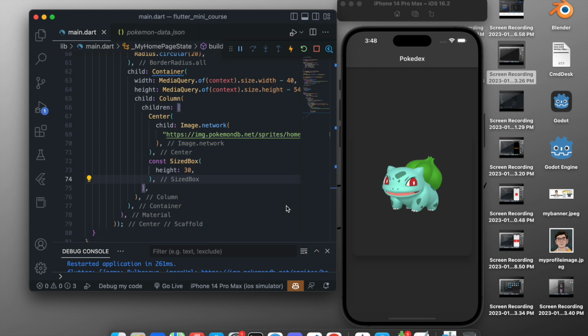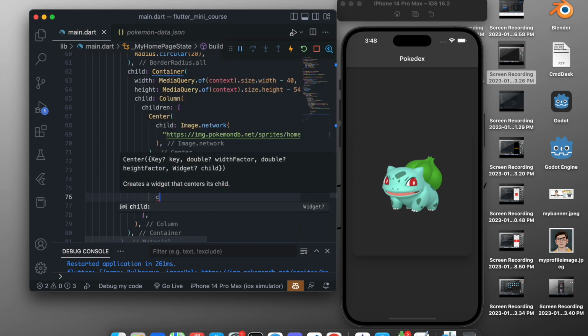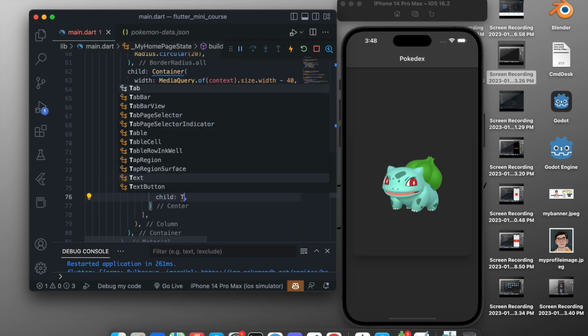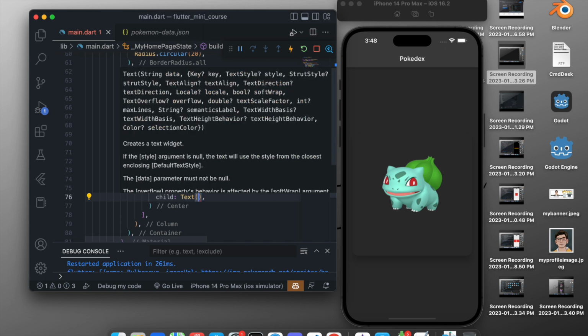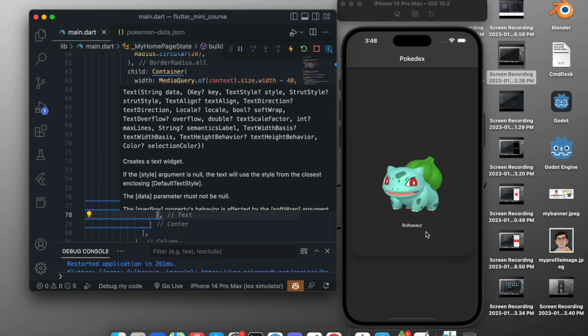So we have added a size box, but it didn't change because we have not added something after the size box. So after the size box we want a text, so we will say center a text. Now here comes the complicated part, so we will add a child, that is a text, and as a text we will say a Pokemon name. So for now it will be Bulbasaur, and we will add a comma, so it added a Bulbasaur text right here.